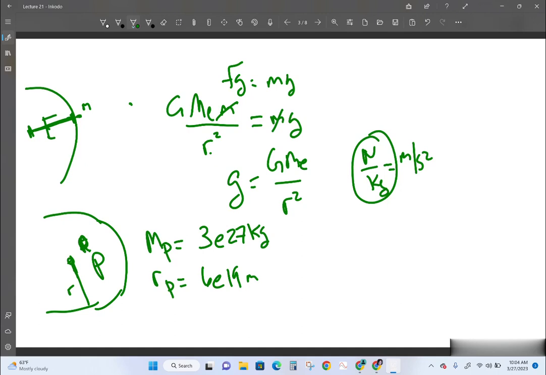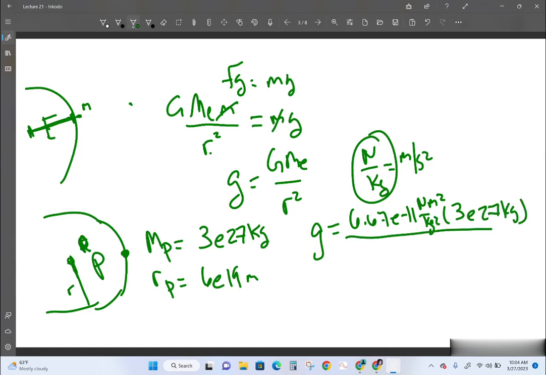So if we wanted to find gravity at the surface of that planet, we would need 6.67 times 10 to the negative 11 newton meters squared per kilogram squared, times 3 times 10 to the 27 kilograms, divided by 6 times 10 to the 19 meters squared.